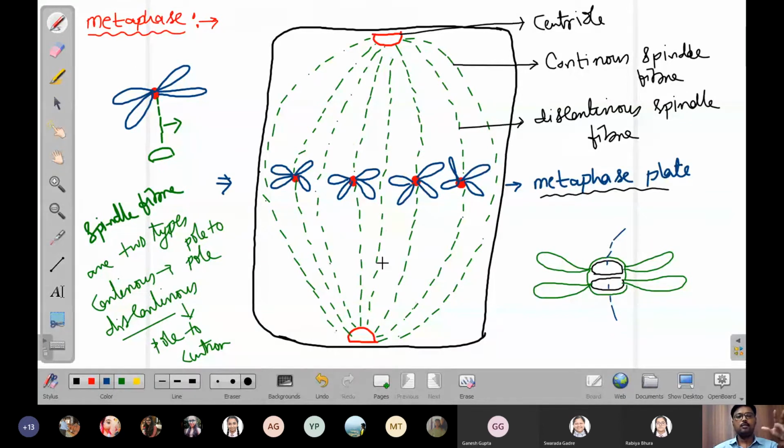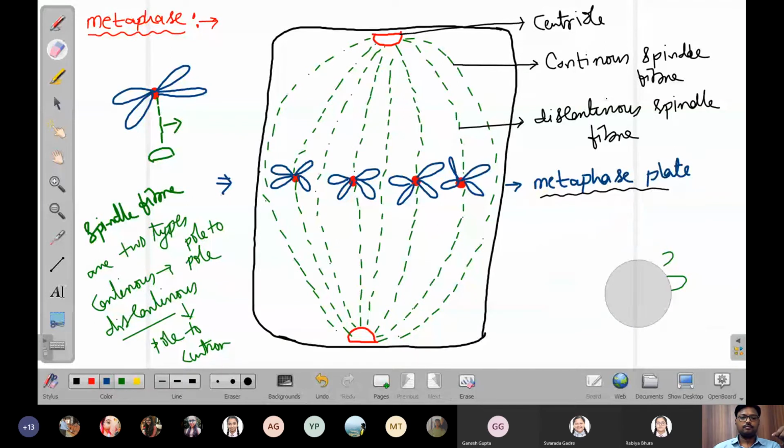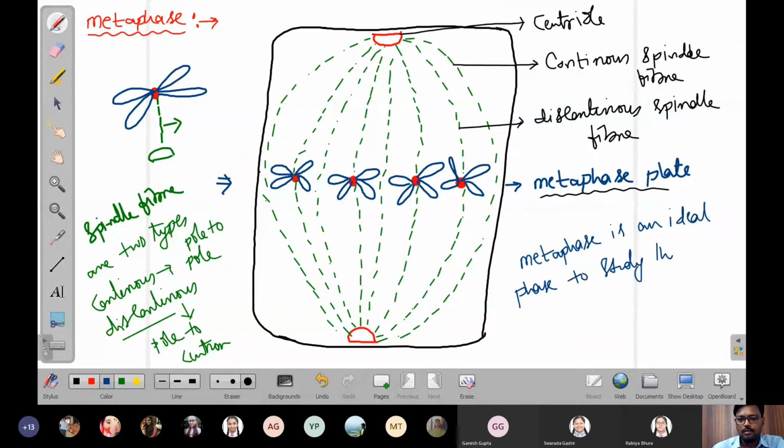This is about the metaphase, and metaphase is an ideal phase to study the structure of chromosome.